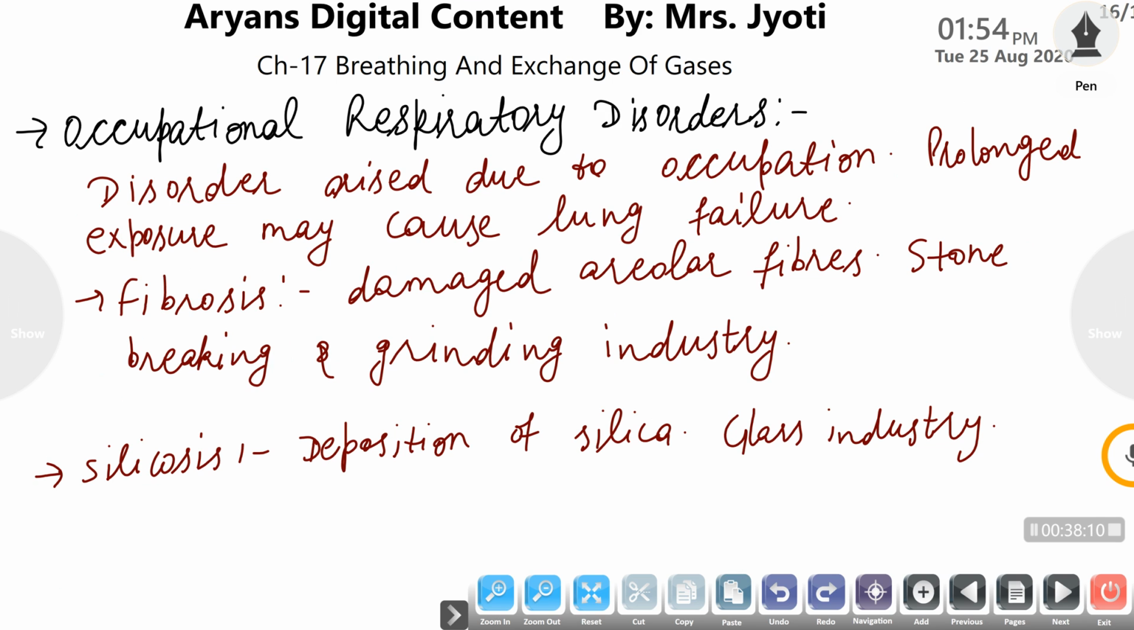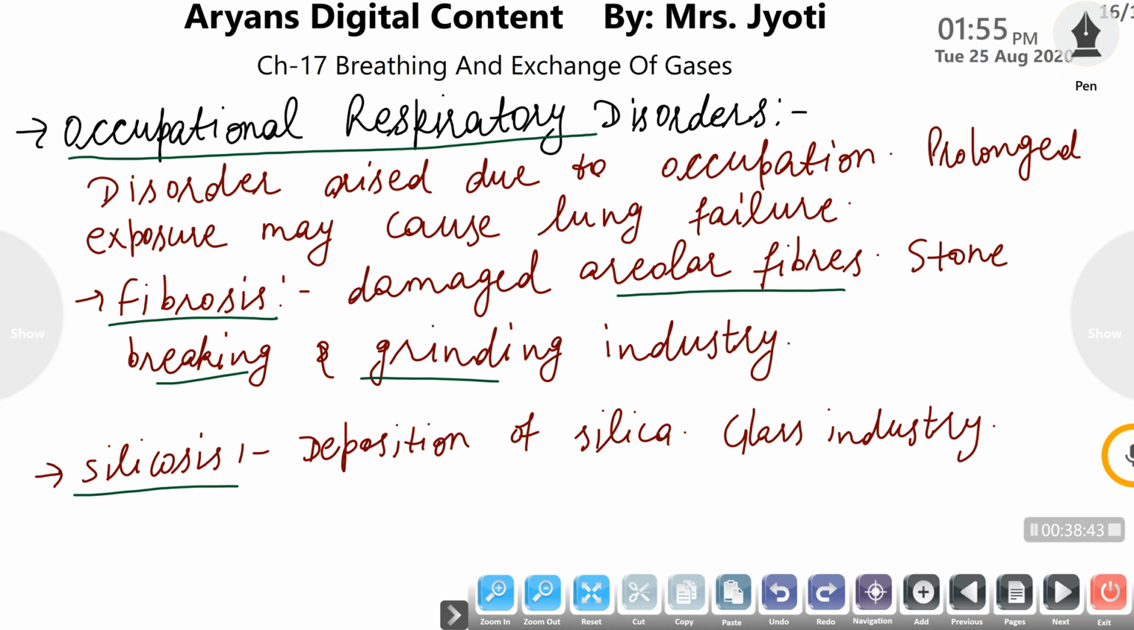Some disorders are also caused by occupation, and these are termed occupational respiratory disorders. This involves two basic ones: fibrosis and silicosis. In fibrosis, the areolar fibers are damaged. These fibers are generally damaged due to dust particles entering the respiratory system, and dust is the major pollutant arising from the stone breaking and stone grinding industry.